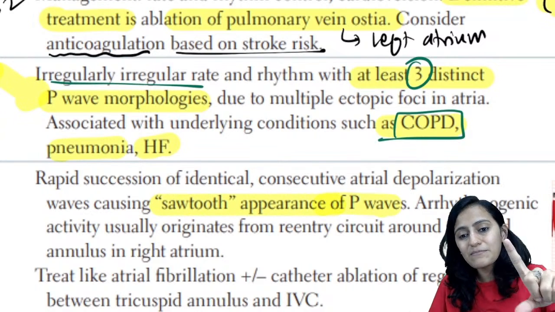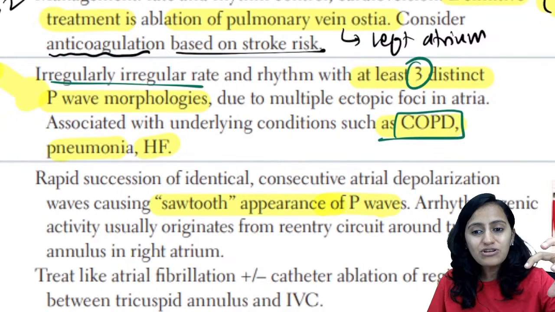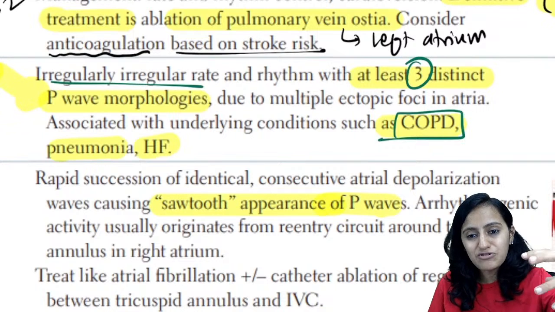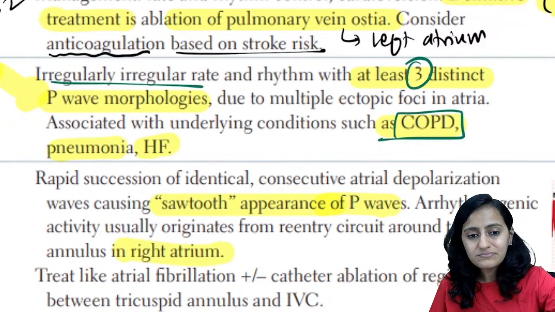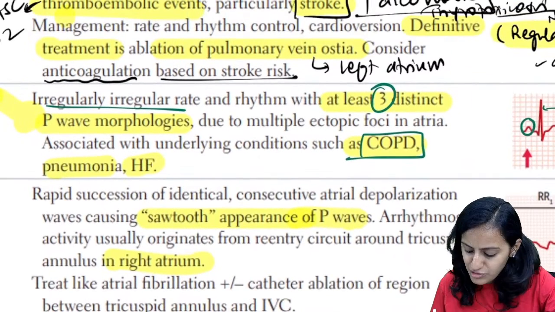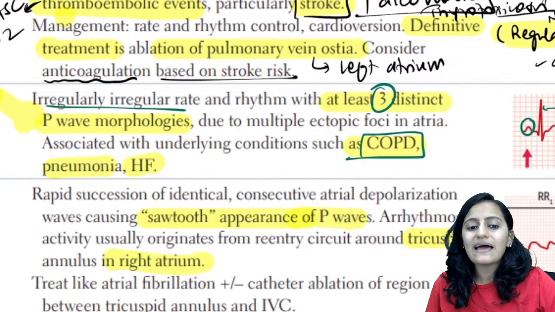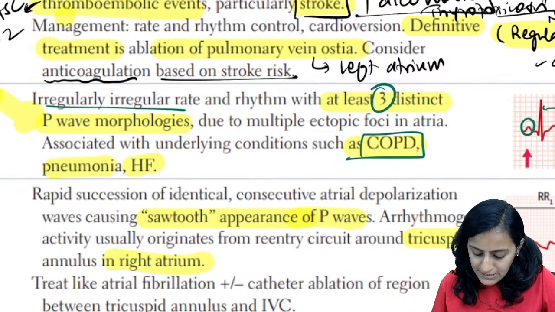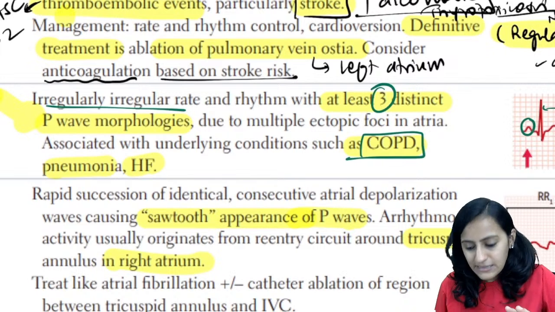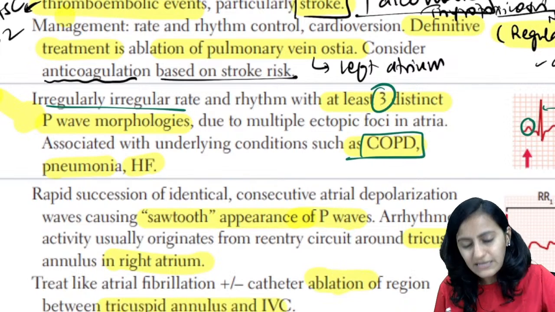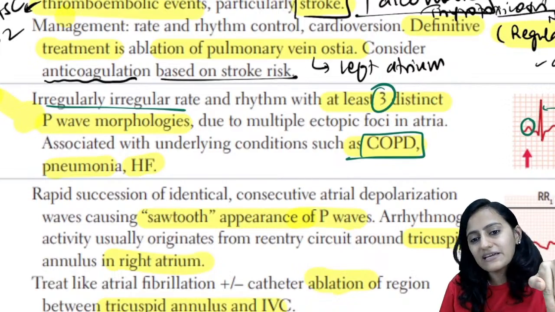And remember the difference between atrial fibrillation and atrial flutter. Atrial fibrillation, the focus was the left atrium, pulmonary vein ostium. Here it is the right atrium. That is around the tricuspid annulus in the right atrium. That is where generally the arrhythmogenic activity starts. So the treatment is similar to atrial fibrillation, with or without ablation. The ablation here will be basically in the right atrium between the tricuspid annulus and the IVC.